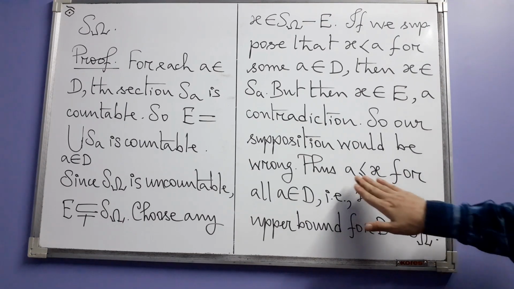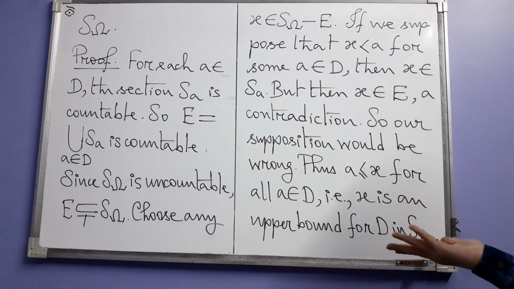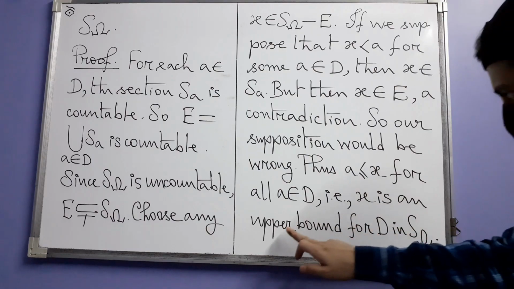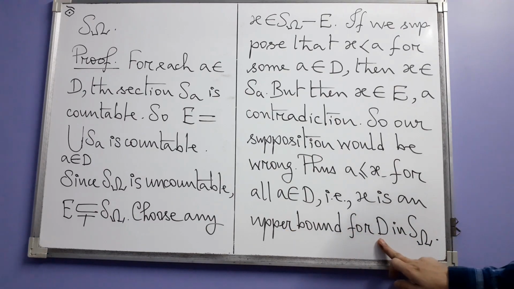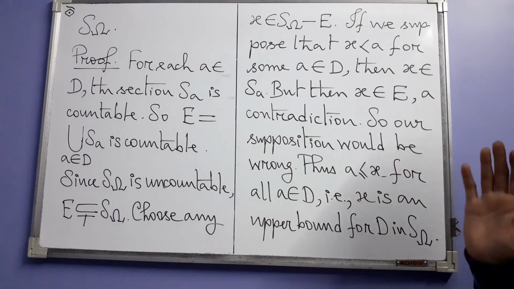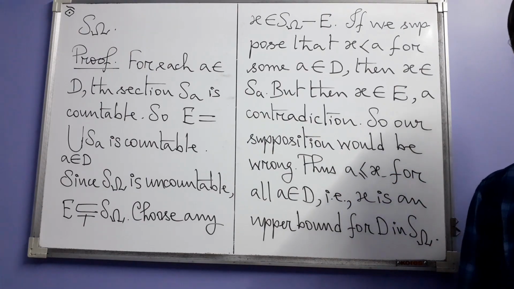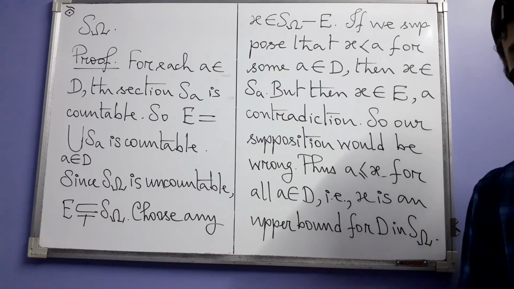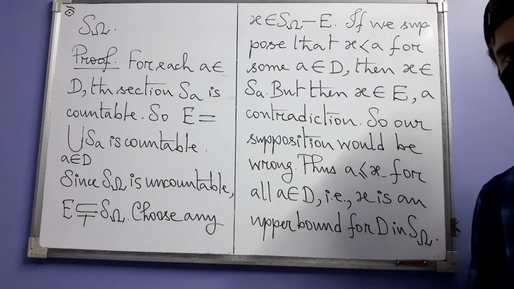But anyway, so we now have this. But what does this mean? This just directly tells us that x is an upper bound for D, and x is of course in S omega. So that's how we find an upper bound for D in S omega. This property is going to be very helpful to us later on whenever we discuss S omega.